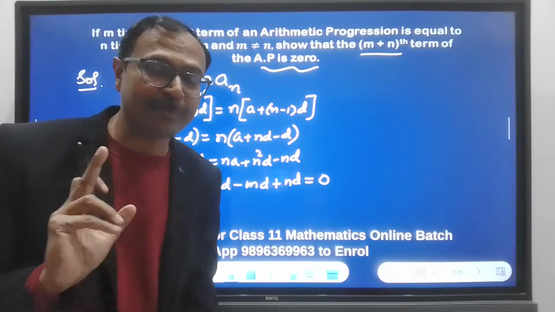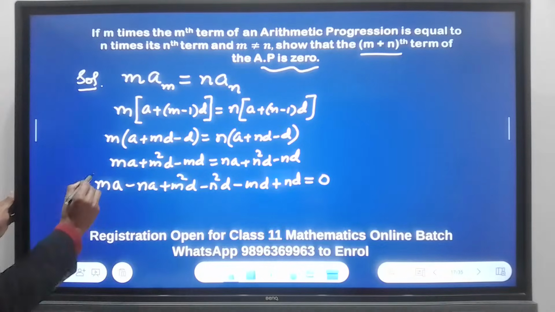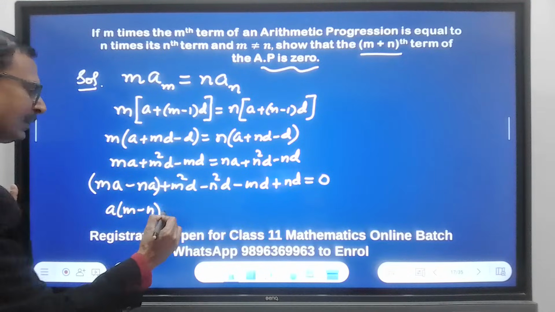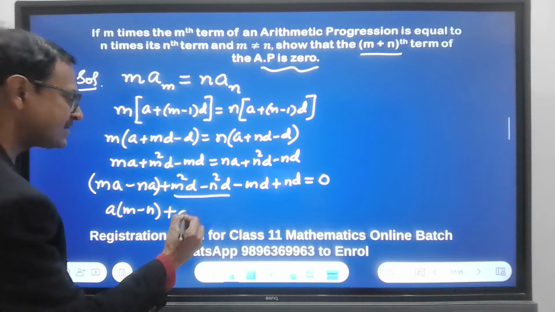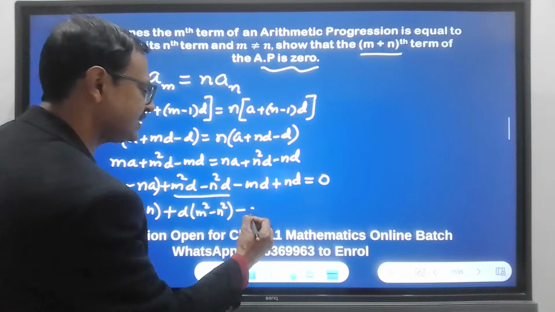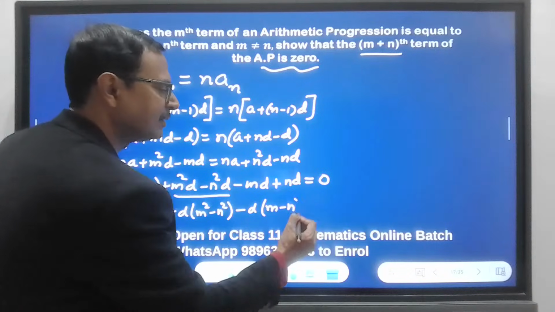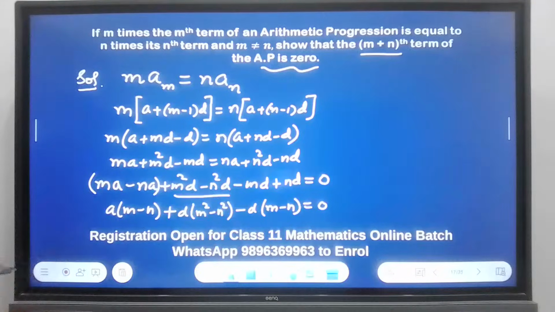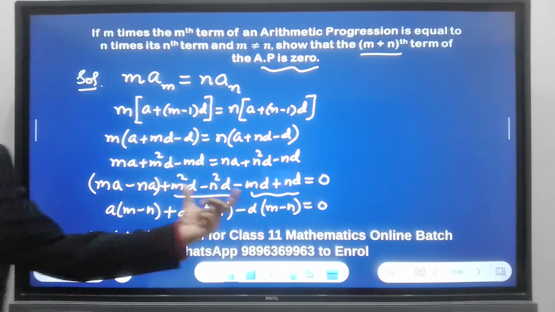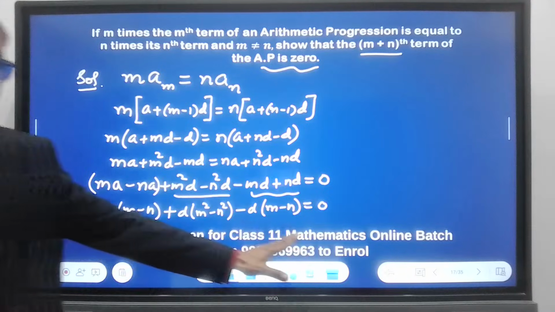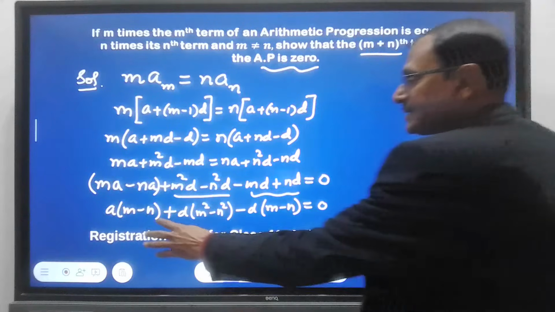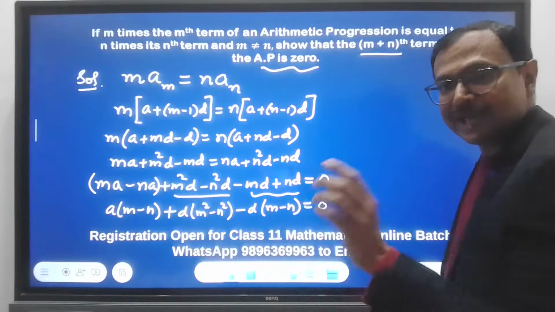But on the left hand side I have to make it proper now. How? First two terms, a is common, (m minus n). Next two terms, d is common, (m squared minus n squared). Next two terms, minus d is common, (m minus n) equal to 0. See, what did I do? I paired the terms and took out the common factor between the first two, the next two and the next two. And I got to a statement where I have a common factor in all the brackets. See, m minus n; here m squared minus n squared is (m plus n)(m minus n).